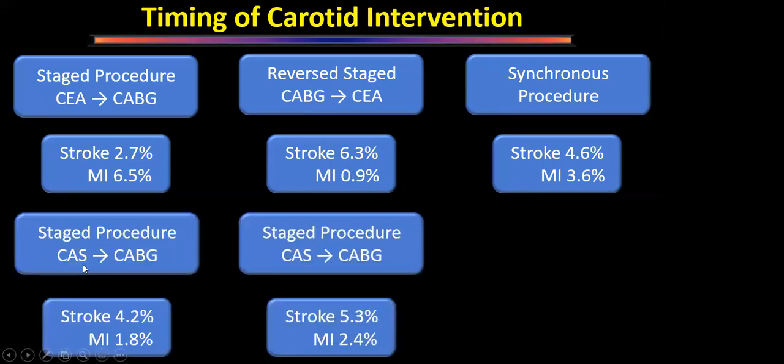In staged procedures of carotid artery stenting, still stroke risk is high because it does not give protection from the embolism. So despite use of this, when we do carotid stenting, then CABG first, then also stroke risk is high. So basically, if we do the procedure on carotid first, risk of cardiac complication is high. If we do procedure on the heart first, chances of stroke are high.